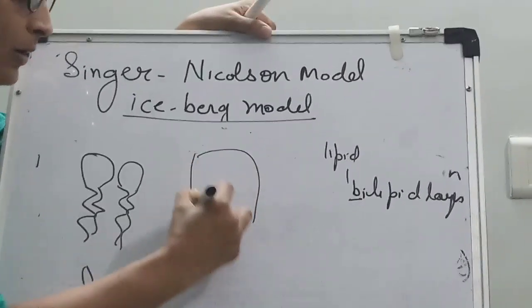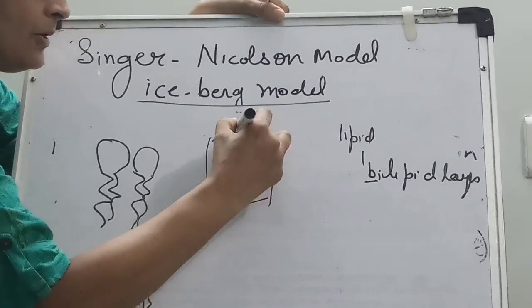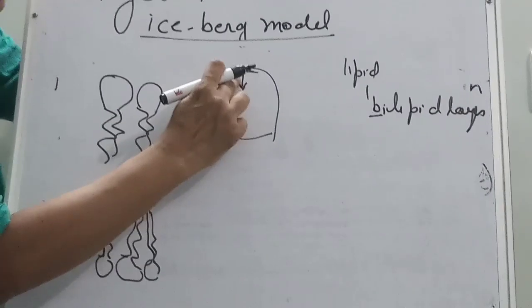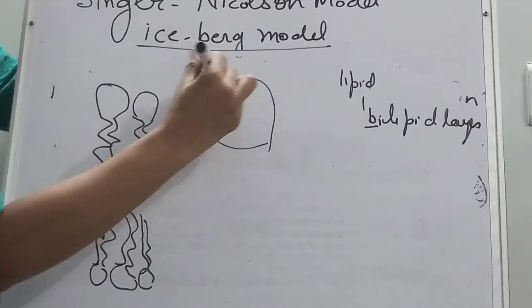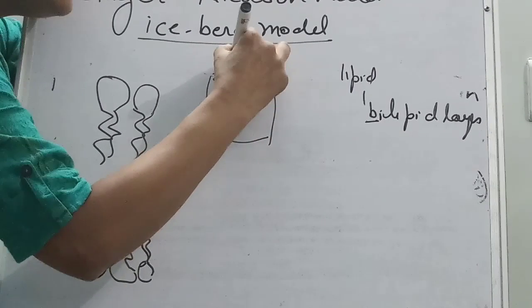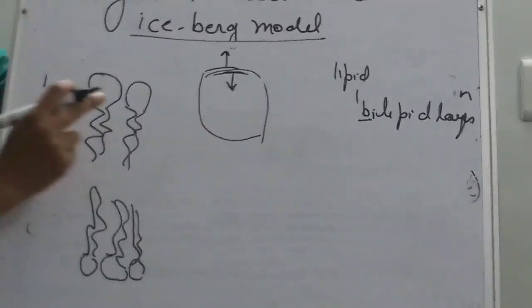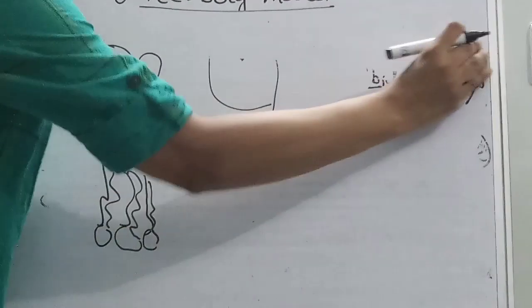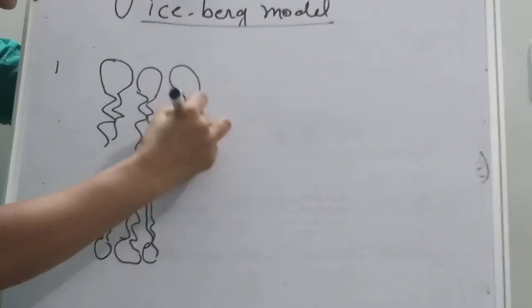So here is a box, here is a membrane. This lipid is towards the cytoplasm, and one layer of lipid is towards the outside. That's why the word is bilipid layer. It looks like this.